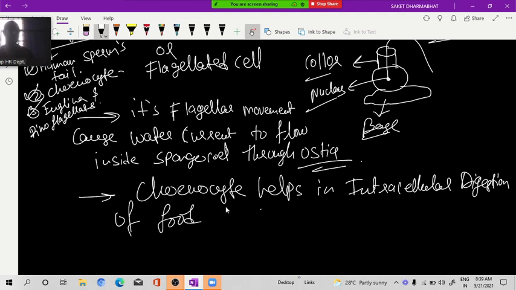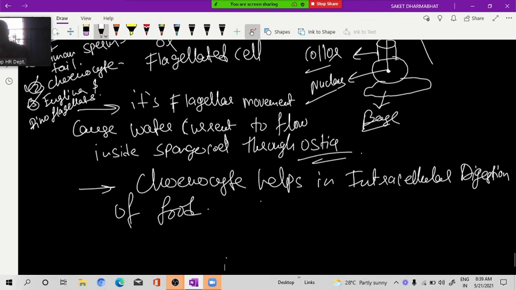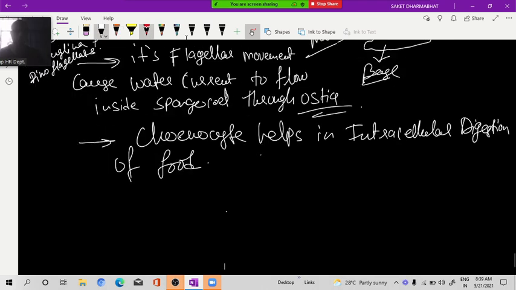Since they are not having any digestive enzymes, outside the cell, no digestion is taking place. In sponges, digestion takes place intracellular only, that is inside coinocyte. Clear up to here? Understood? Yes, sir. Okay. So one minute, scroll up, see.